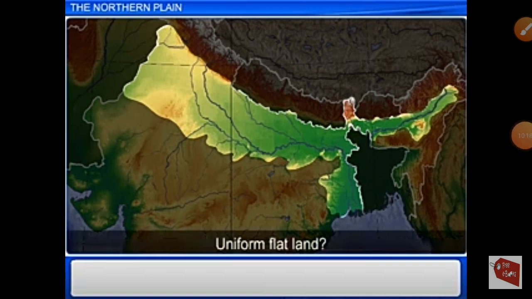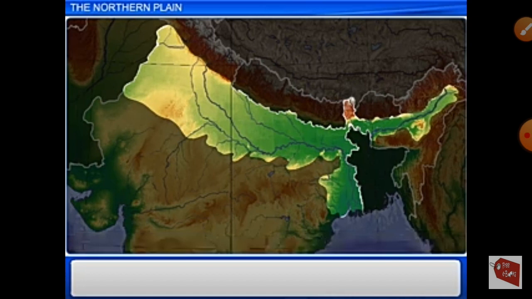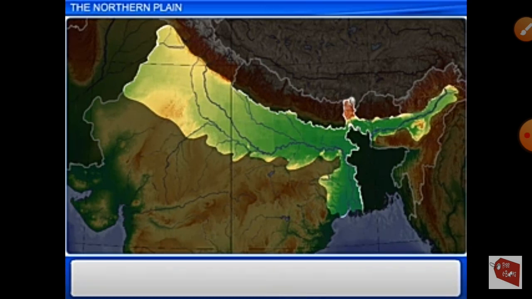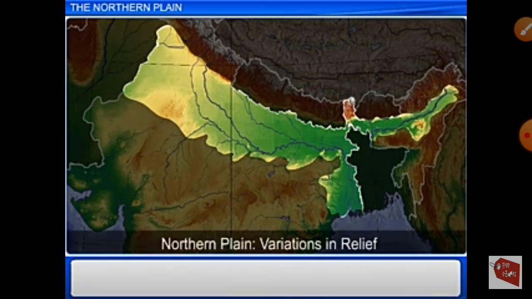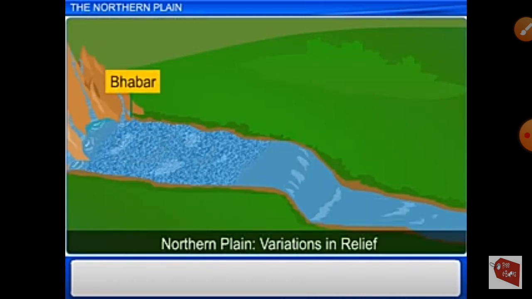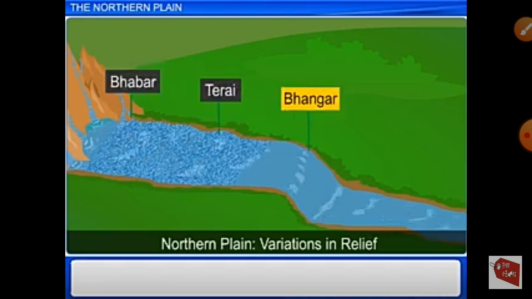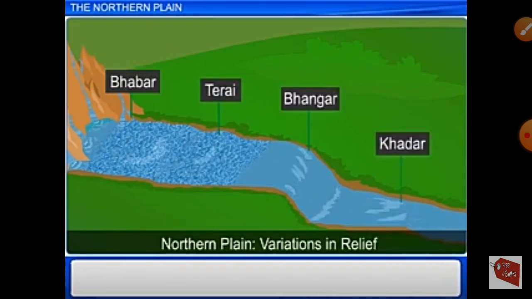Do you think that all plains are uniform flat land? Absolutely not. There is some variation in the northern plain. Based on the variation, it is divided into the Bhabar plain, the Terai plain, the Bangar plain, and the Khadar plain.